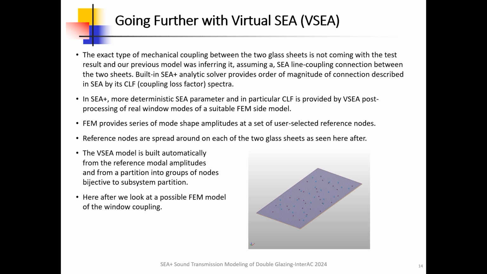Going further with virtual SEA, VSEA. The exact type of mechanical coupling between the two glass sheets is not coming with the test result, and our previous model was inferring it, assuming an SEA line coupling connection between the two sheets. Built-in C+ analytic solver provides order of magnitude of connection strength, described in SEA by 2 CLF spectra, the coupling loss factors. In C+, more deterministic SEA parameter, and in particular CLF, is provided by virtual SEA post-processing called VSEA method.